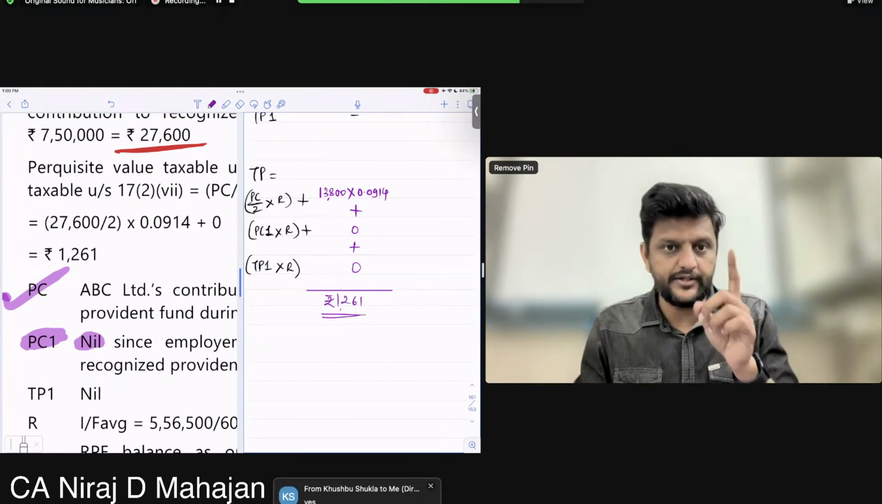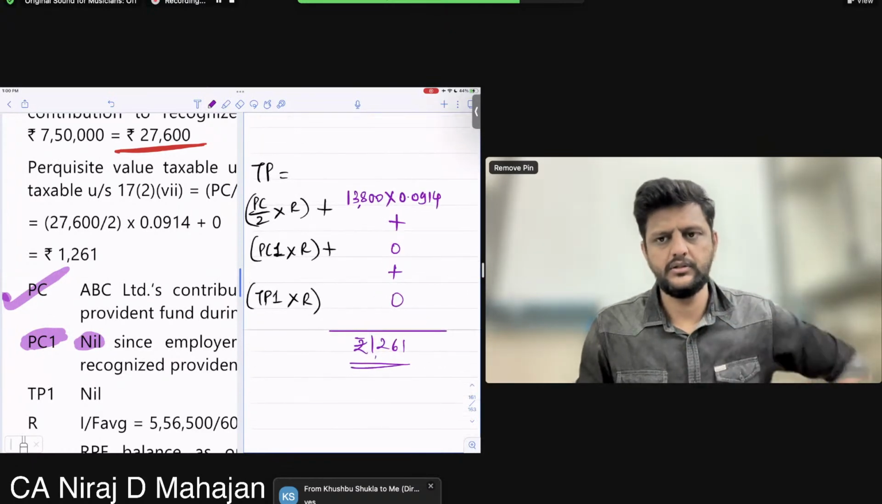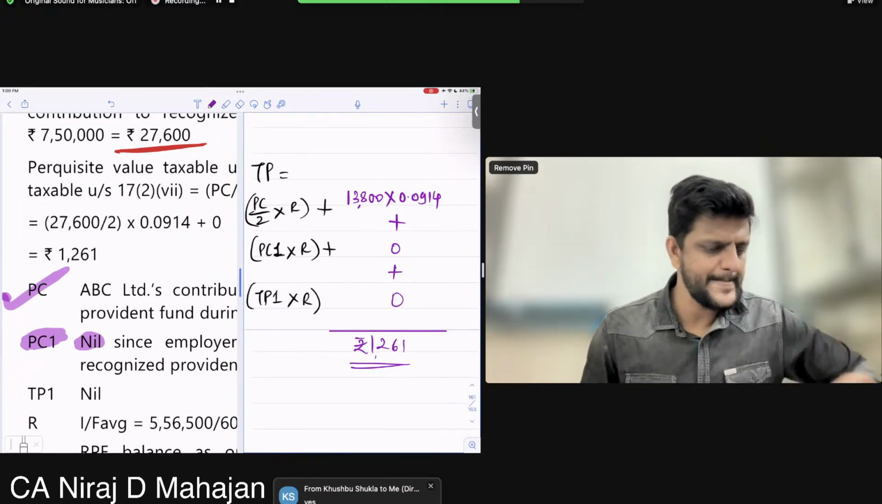I hope this is clear. This TP will become TP1 for the next year.